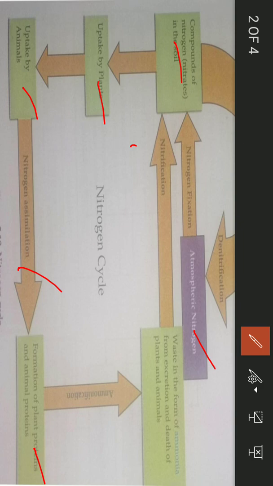After that, when plants and animals die, decomposition of plant and animal body takes place, and that nitrogen goes back into the soil in the form of ammonia. The process of returning of animal and plant protein into the soil in the form of ammonia and compounds of ammonium, that process is known as ammonification.